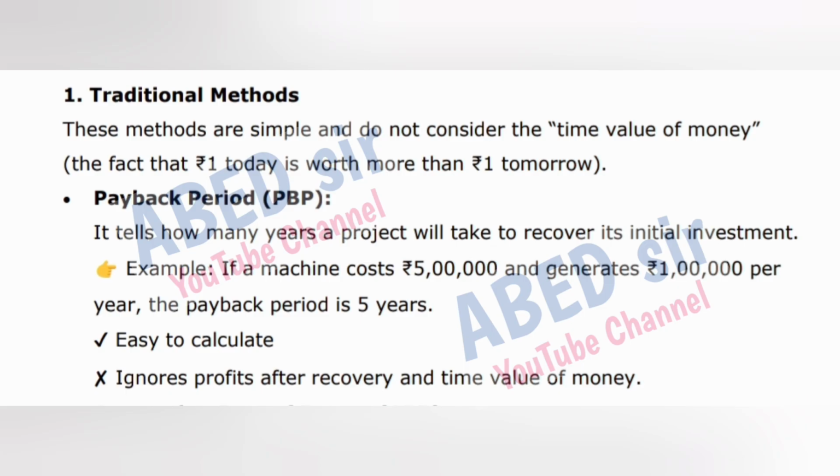Payback period (PBP). It tells how many years a project will take to recover its initial investment. Example, if a machine costs 5 lakh rupees and generates 1 lakh rupees per year, the payback period is 5 years. Easy to calculate. Ignores profits after recovery and time value of money.